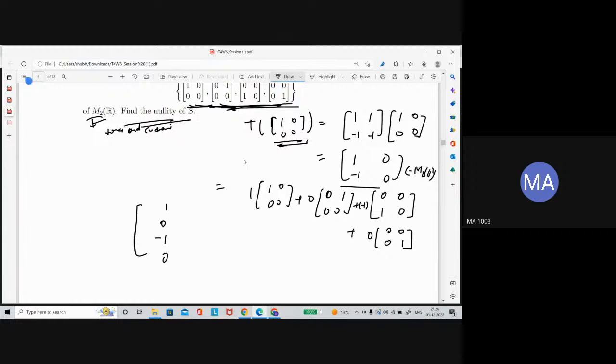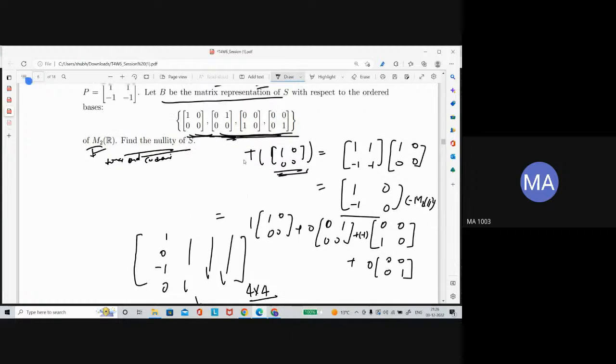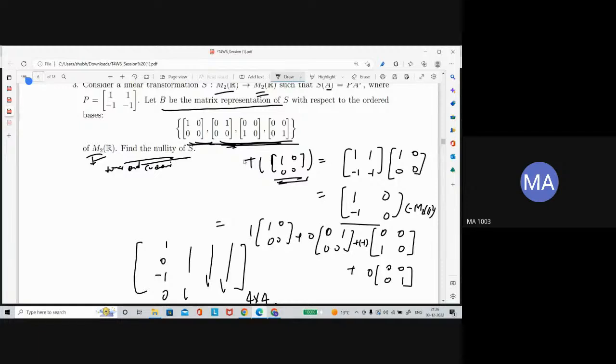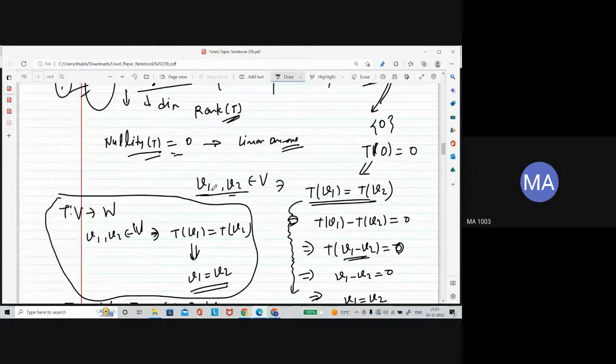Similarly, you can check for the others and write the 4 cross 4 matrix. Now find the nullity of this matrix, and you can easily find the nullity of this linear transformation. So I am leaving it for you to practice.